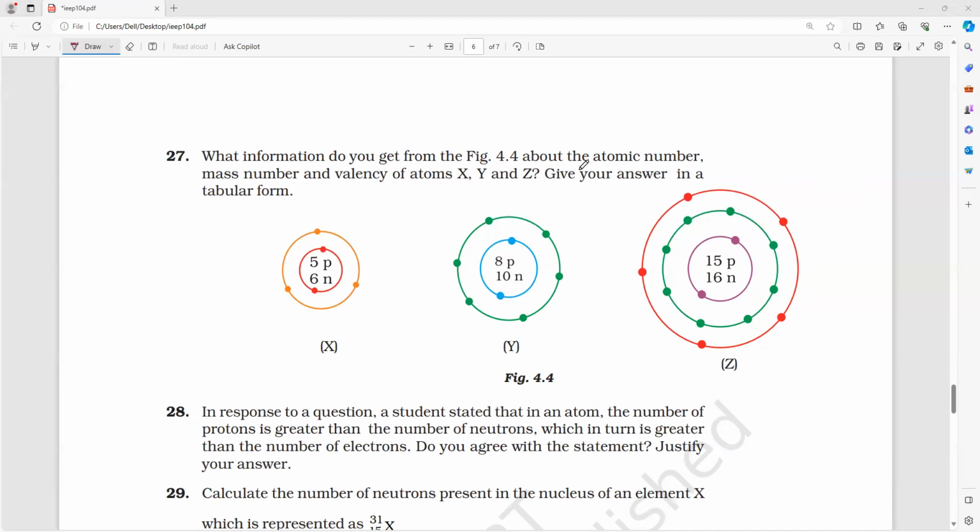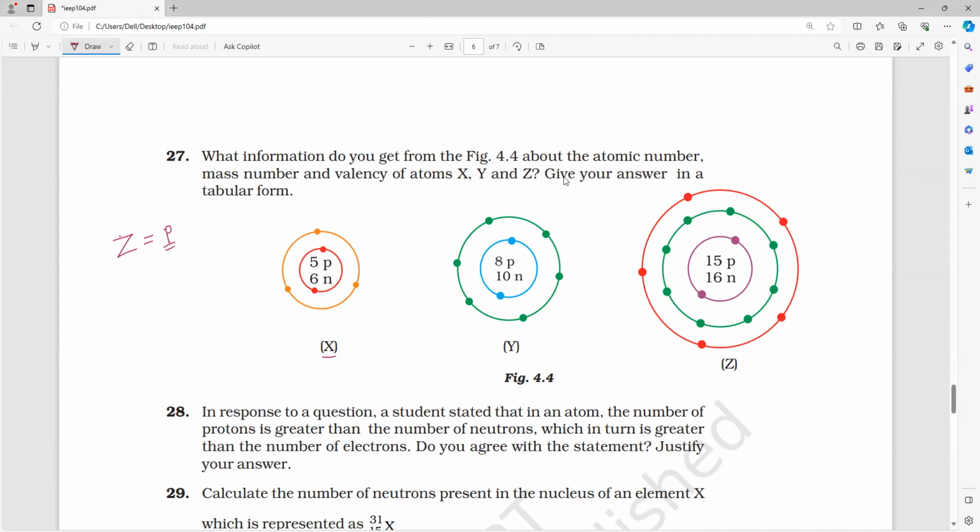What information do you get from figure 4.4 about the atomic number, mass number, and valency of X, Y, Z? Give your answer in tabular form. Tabular form they are asking. So first, notice the atomic number. What is the symbol for atomic number? Z. Z means only the number of protons.